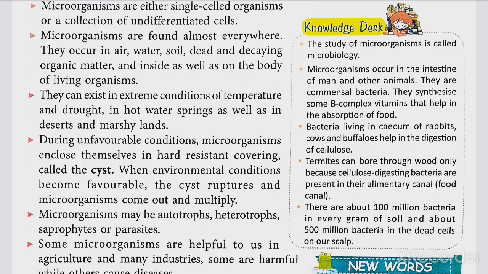Heterotrophs are those microorganisms which are dependent on others for their food. Saprophytes are organisms that obtain their food from dead and decaying organic matter. Parasites are those that reside on other organisms to derive food.